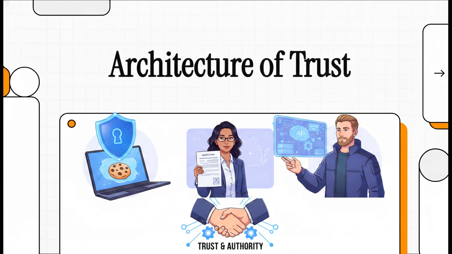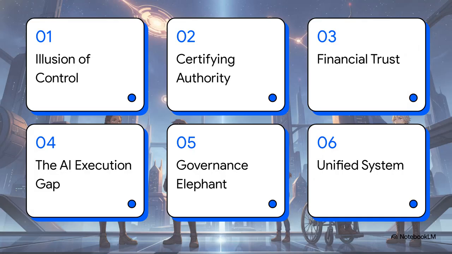Welcome to today's Explainer, where we're going to unpack exactly how we build systems that prove who we are, verify what we're actually allowed to do, and control how actions get executed out there in the real world. Here's a quick look at our roadmap for this explainer. We'll kick things off with the illusion of digital control, move right through certifying human authority and financial trust, explore this fascinating thing called the AI execution gap, uncover the governance elephant, and finally tie the whole shebang into a unified system of action. Let's do this.